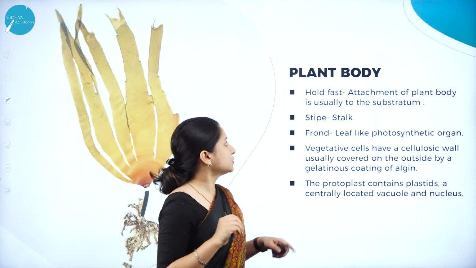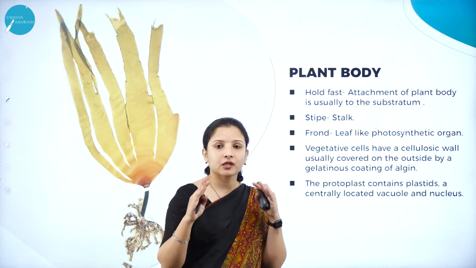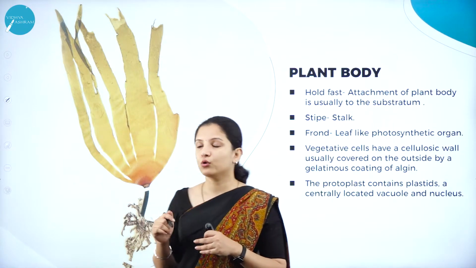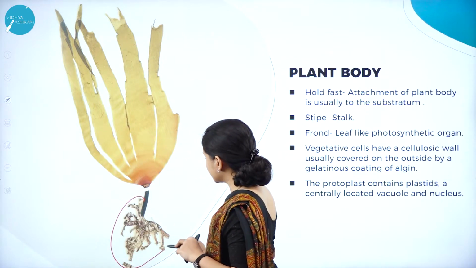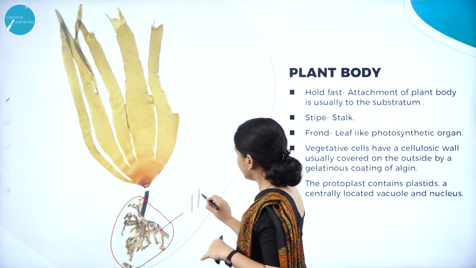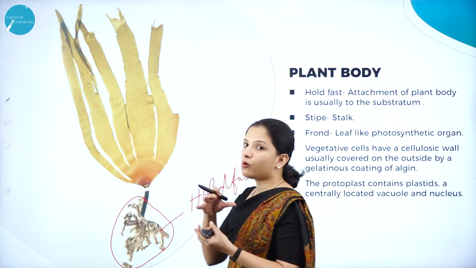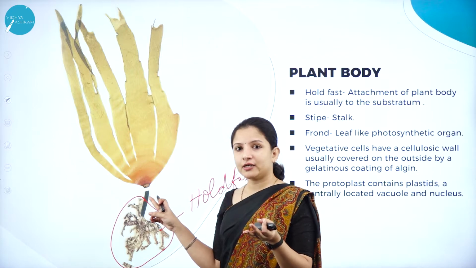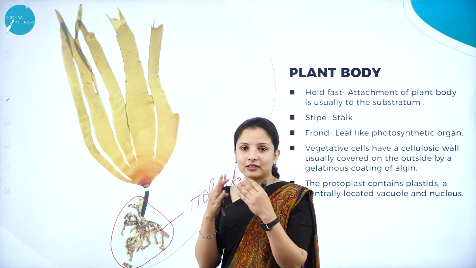When it comes to the plant body in detail, the brown algae, the Phaeophyceae members, usually have a holdfast. This is the holdfast. Can you see here, just like plants, it has a root-like structure. The name itself suggests holdfast: to hold on to something, to cling on to something. To where do they cling on? The rocks.